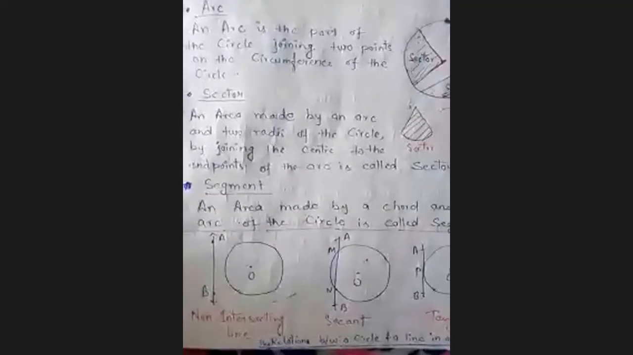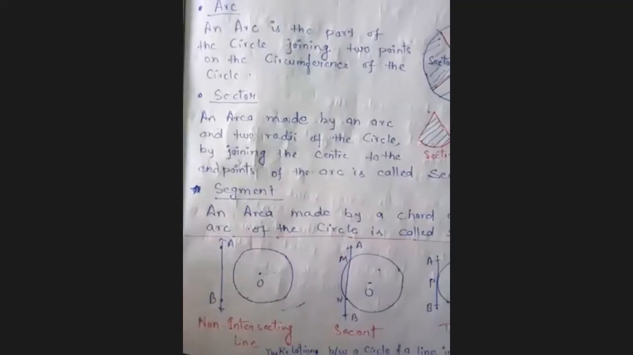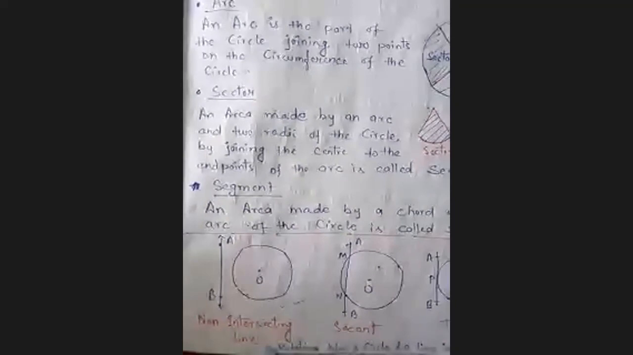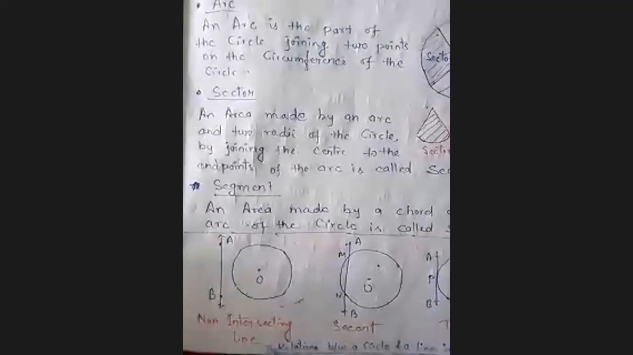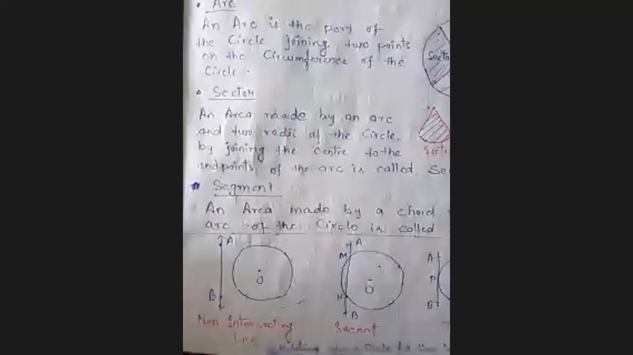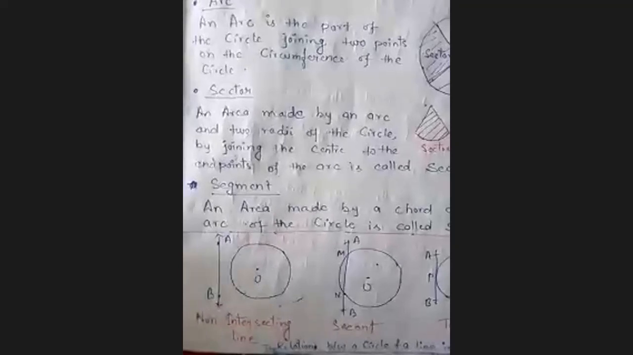No, I'm not asking intersect. Okay, fine. Intersecting means when they intersect at any point. But I'm asking non-intersecting line. What will non-intersecting be? With respect to the circle, you have to tell. So if a circle and a line have no common point, then it is called a non-intersecting line. But mainly it is with respect to the circle. With respect to the circle, I am asking.